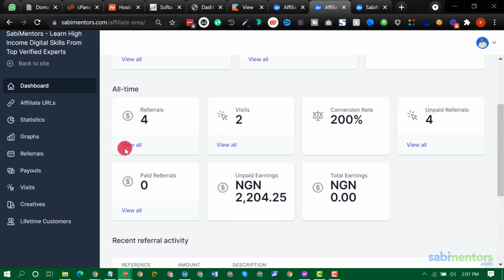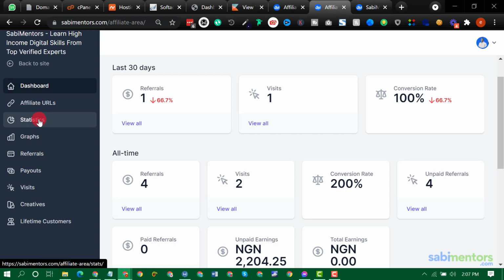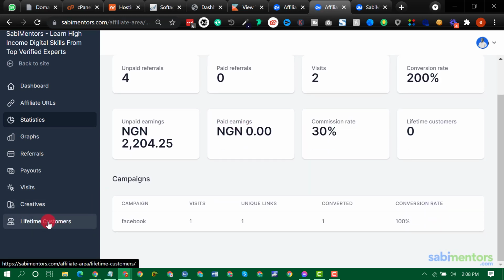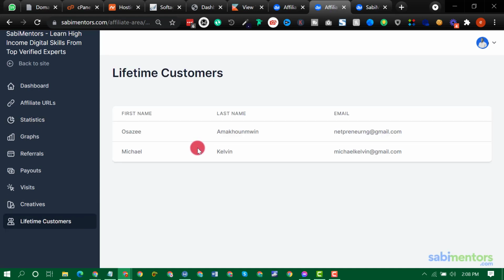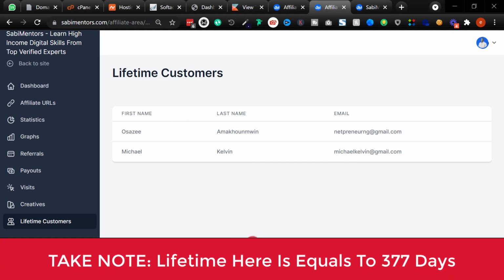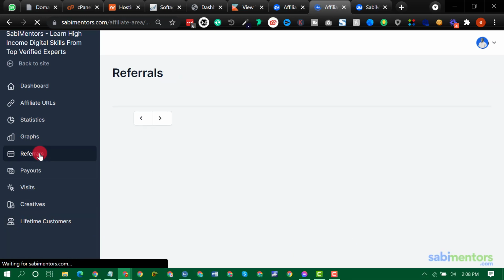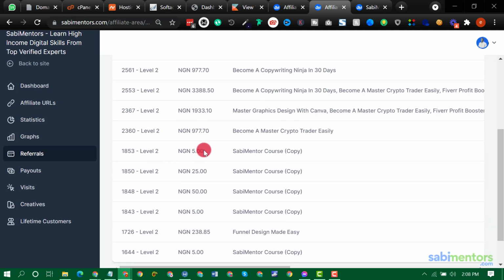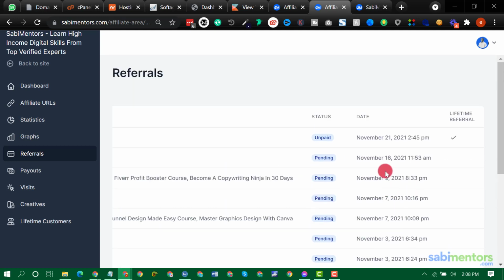Then you can track your statistics here. For instance, if you want to see your lifetime customers, you can come here and see them. Then referrals is basically where you track everything. This one is direct referrals, this one is indirect level 2, that is people that your referrals brought. You can track everything here.